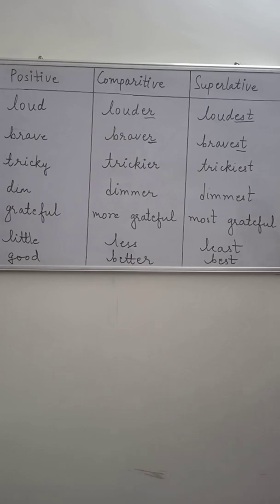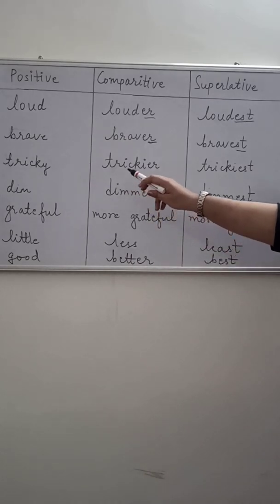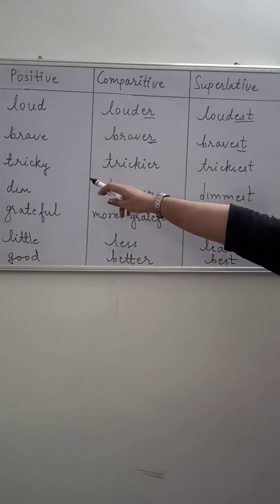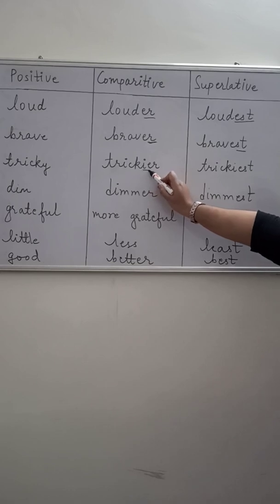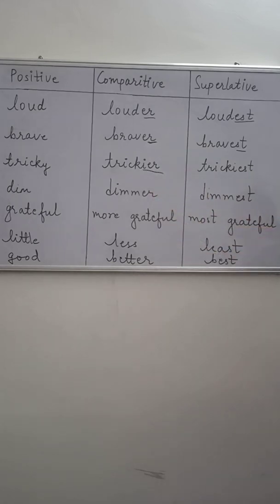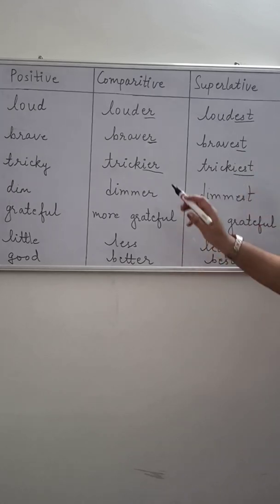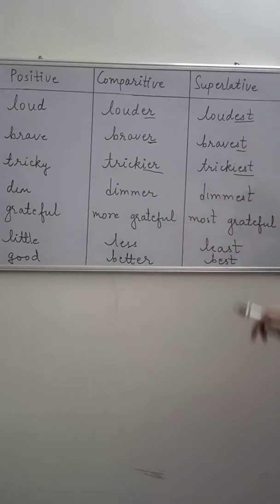Third, by removing the y and adding ier and iest. Now see, if the adjective ends with a y, then we remove y in the comparative form and we add ier. So tricky becomes trickier in the comparative form, and in the superlative form we remove y and we add iest. So tricky becomes trickiest in the superlative form.